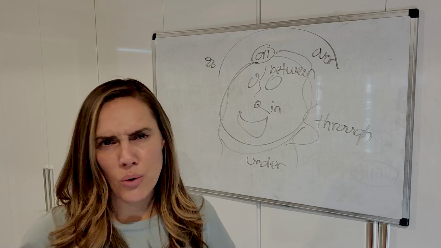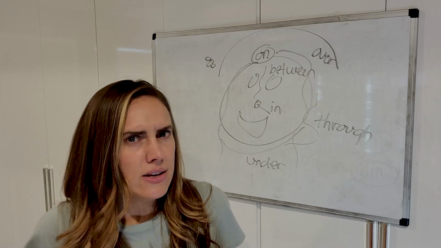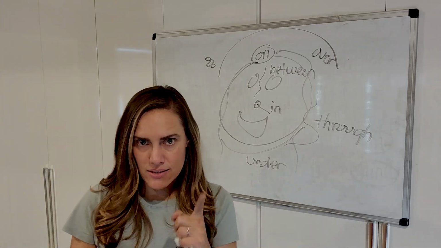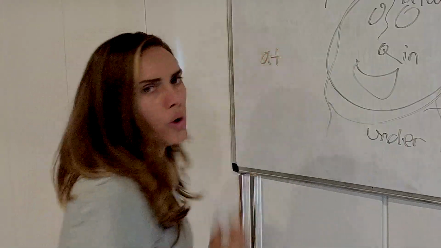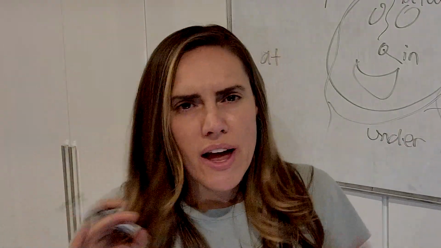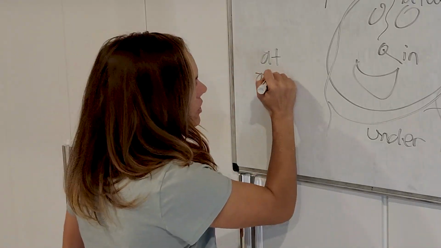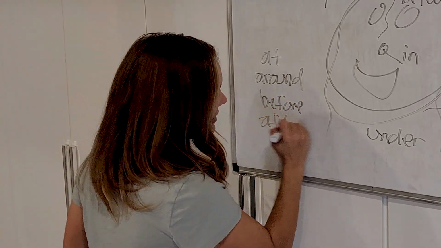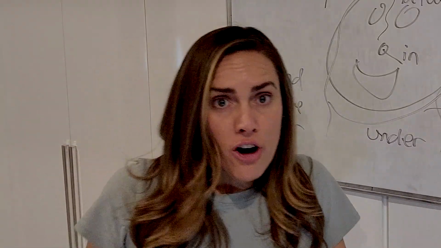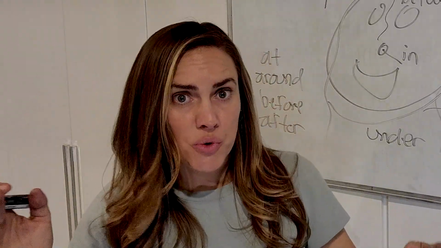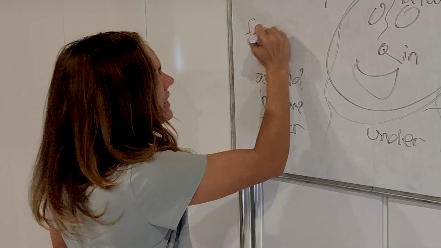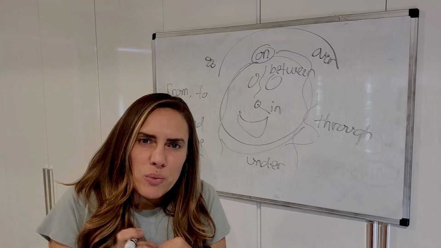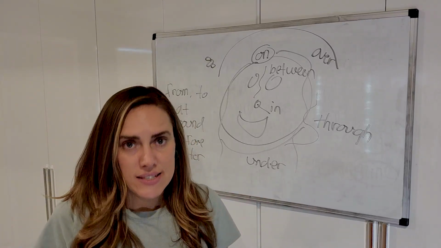You get the idea? Prepositions show us location, but they also can tell us time. So imagine you want to know, well, when did that fly land in your nose? When did that happen? Well, it happened at 1 o'clock, or it happened around 1 o'clock, or it happened before 1 o'clock, or it happened after, or it happened from 1 o'clock to 2 o'clock. Okay, so you can see prepositions are these little words that bring other words together and help us make sense in a sentence in English.